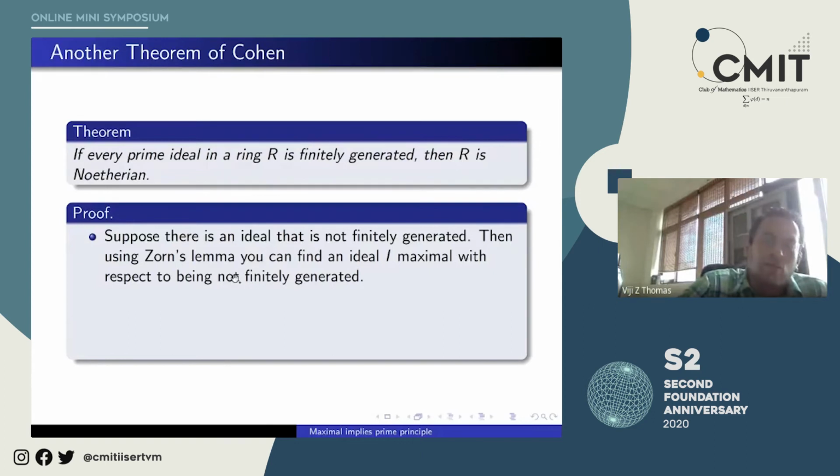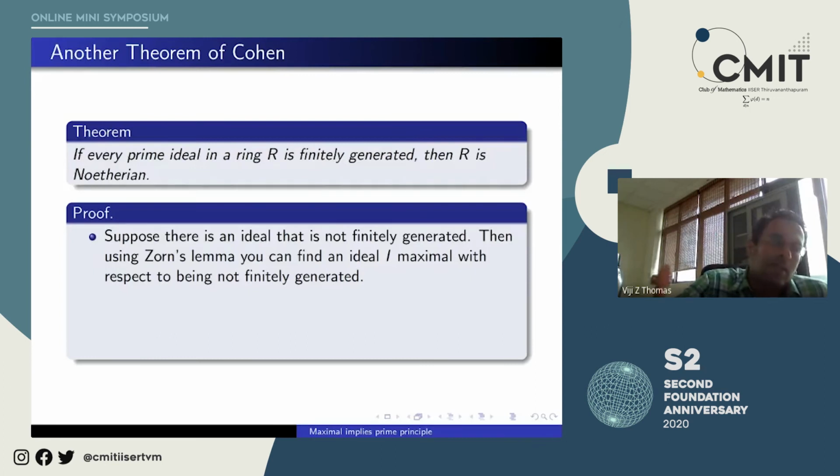Of course, to use Zorn's lemma, you should have a non-empty poset and show that every chain has an upper bound in P, where P is your partially ordered set. If you can show that, then by Zorn's lemma, there is a maximal element.